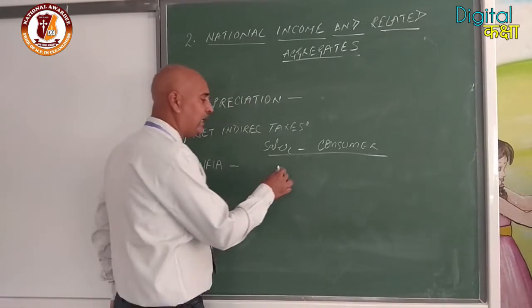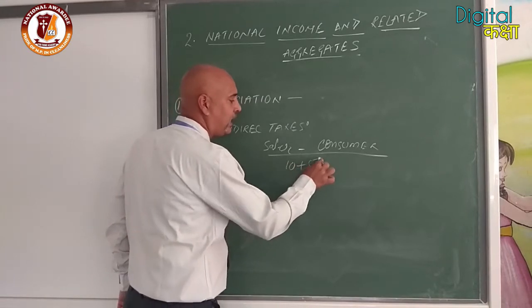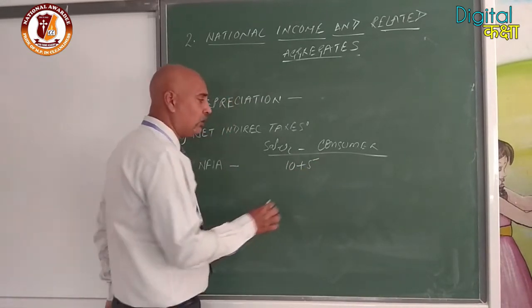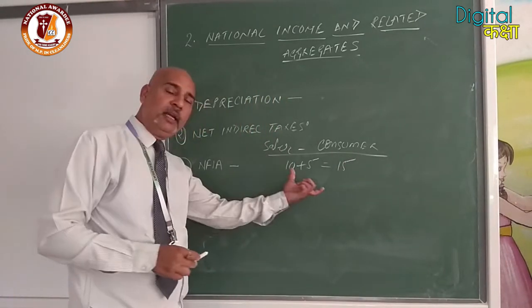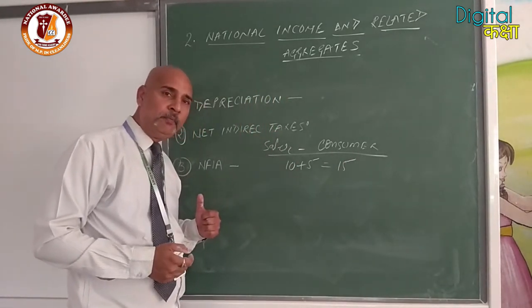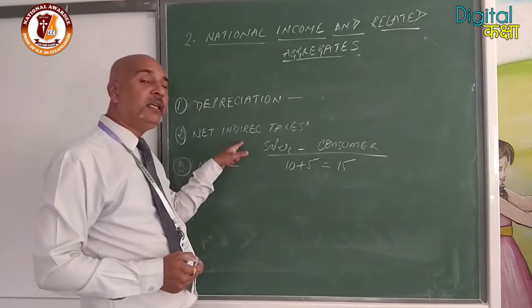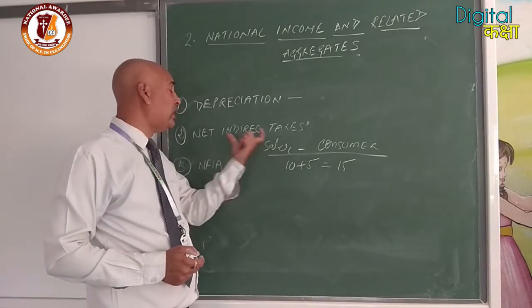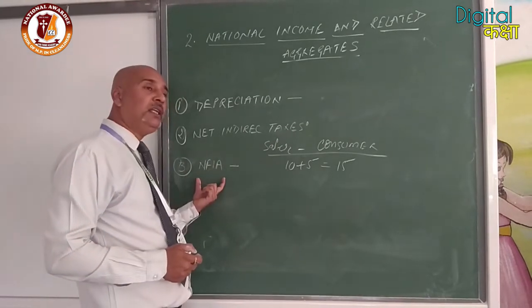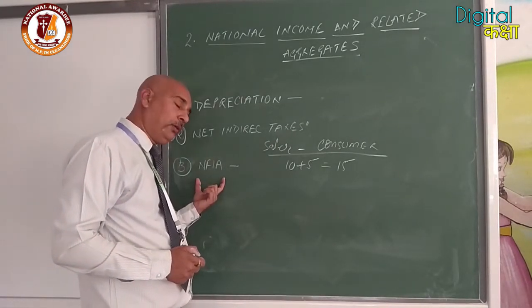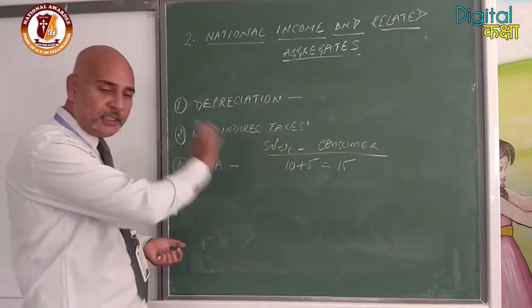What is that? We have discussed the indirect taxes. What are the net indirect taxes? Clear? Further, another is net factor income from abroad. Clear? Depreciation is clear. While we are using articles and machinery, their production capacity is reduced. One by one we will go through this concept. Depreciation. What is the use of depreciation?